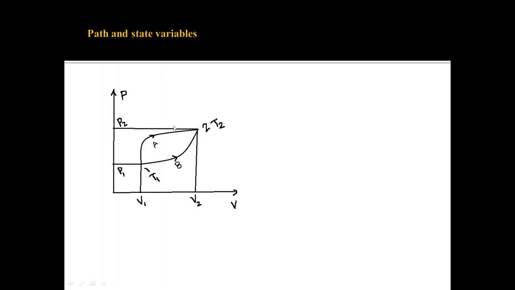I have already said that the internal energy is a state variable. It depends only on the present state of the system. That is, the internal energy of the system at state 1 depends only on the pressure, temperature and volume, and the internal energy of the system at state 2 depends only on the pressure, temperature and volume at state 2, that is P2, T2 and V2.